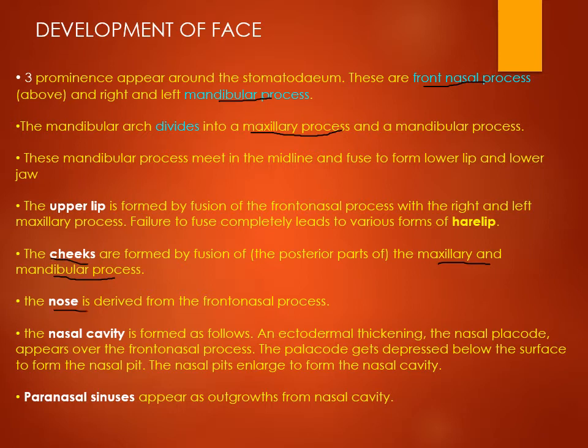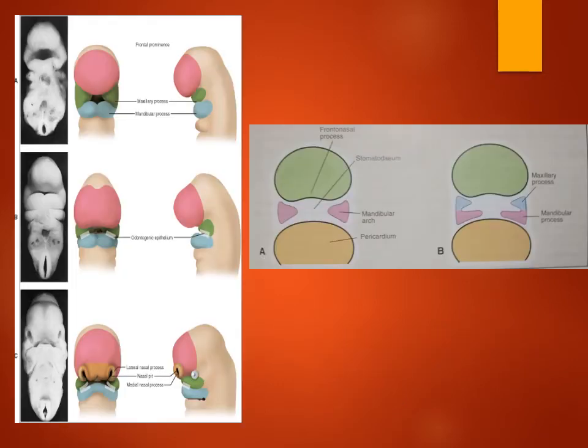The nose is from the frontal prominence or frontonasal process. The nasal cavity is also formed by the nasal placoids, and the paranasal sinuses are outgrowths of the nasal cavities. Okay, further we go and let's see this diagram.